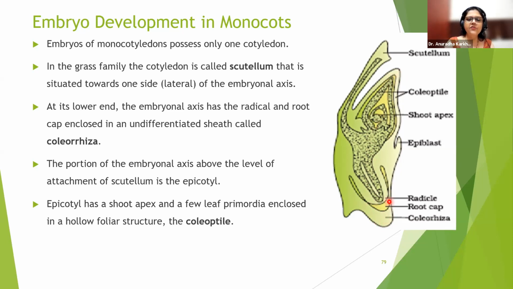So at the rear end, there is going to be the coleorhiza covering the root cap and root cap covering the radicle. Okay, the portion of the embryonal axis above the level of the attachment of scutellum. So the scutellum is here, and above it this part is going to be called your epicotyl. Okay, epicotyl is a shoot apex and a few leaf primordia enclosed in a hollow foliar structure called the coleoptile. So here you can see the coleoptile.